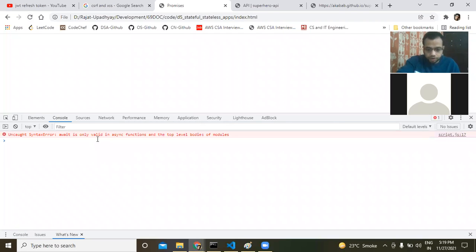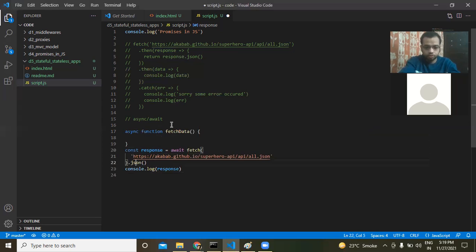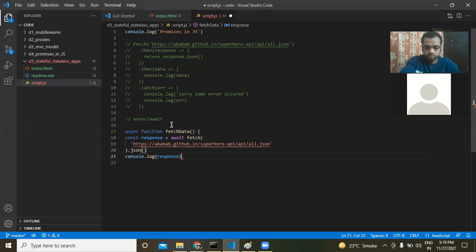Error, await. Okay, sorry. We have to put it inside a function. So say async function fetchData like this. Okay. And I'm going to put this all inside this function. And then I'm going to call the fetchData function over here like this.